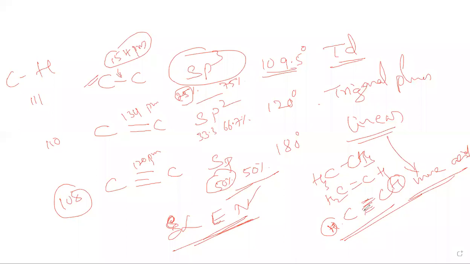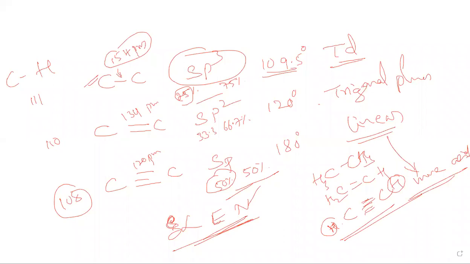Are you getting this? So this is about the formation of carbon single, double and triple bonds, with sp3, sp2, sp hybridization, bond angle and the shape and geometry of the molecule.